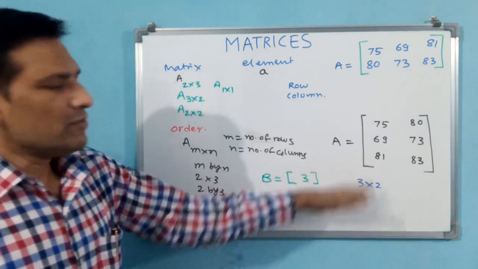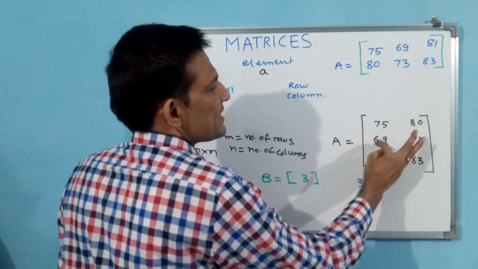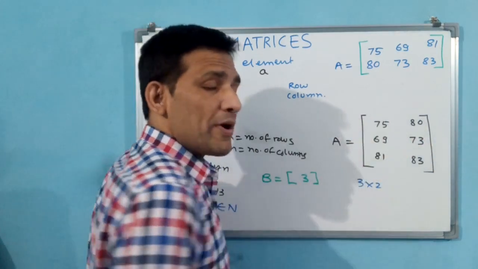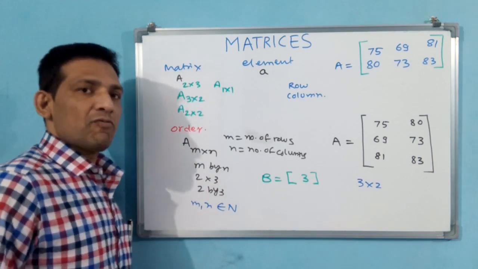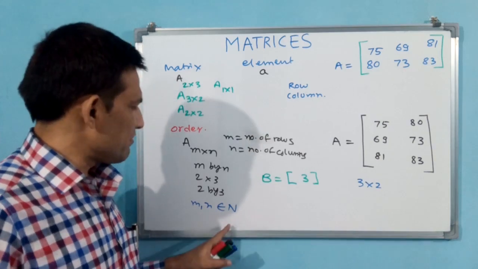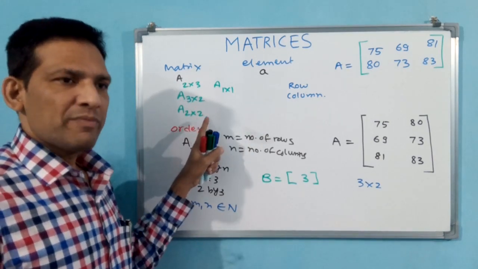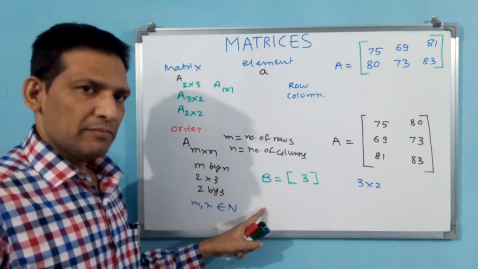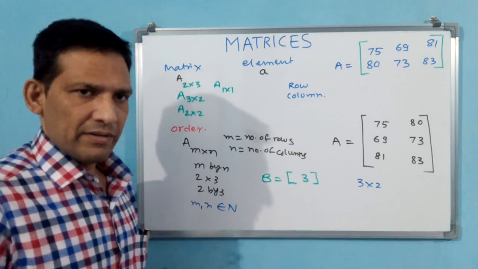Okay, 3 by 2, 2 by 2. If I take 75, 80, 69, 73, that is also a 2 by 2 matrix. A 2 by 1 matrix is also there, and a 1 by 2 matrix is also there. Why? Because the natural number N, you have to take a minimum of 1, and on that side also a minimum of 1, so 1 by 1 will come, up to infinity, whatever it may be.